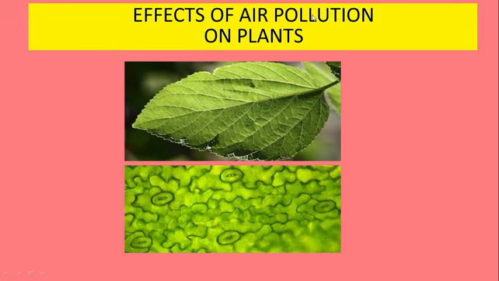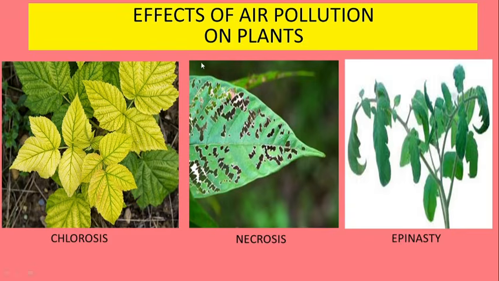Not only this, air pollution can also affect plants. Plants also undergo gaseous exchange through very small cells which are known as stomata present in the leaf. And if they are exposed to a high level of pollutant, then there is a chance that these stomata may be worst affected and the gaseous exchange may be disrupted. So, in such scenario, we find number of diseases in plant.